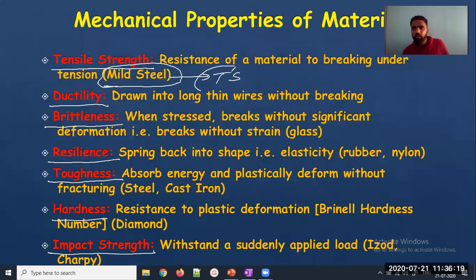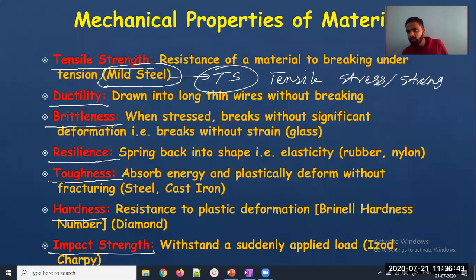If this material is loaded under tensile force, meaning outward force from both sides, and the material is not breaking, this kind of strength is called tensile strength, and the stress is called tensile stress. You can put the word tensile stress or tensile strength. Both mean one and the same.